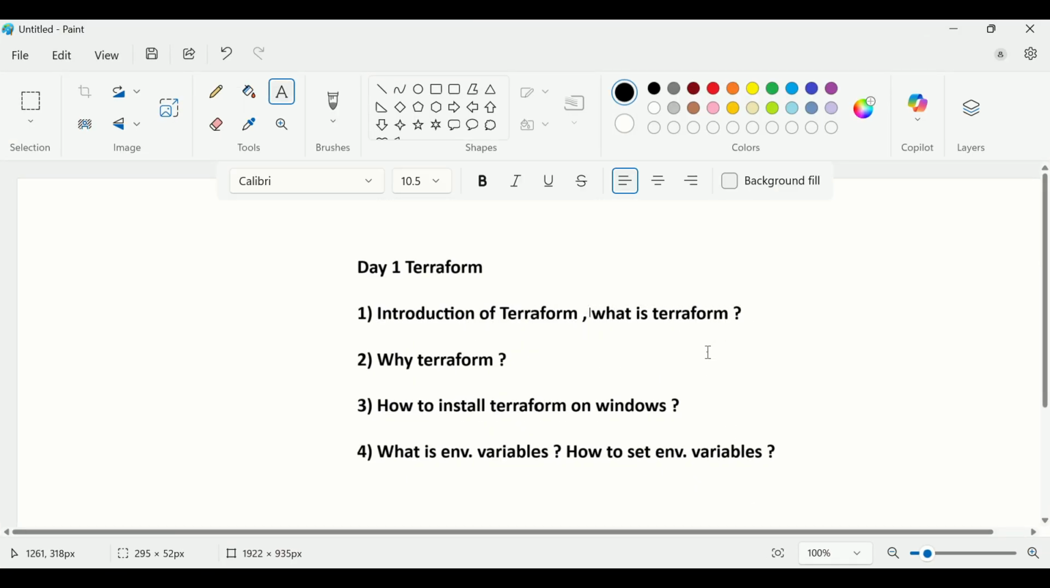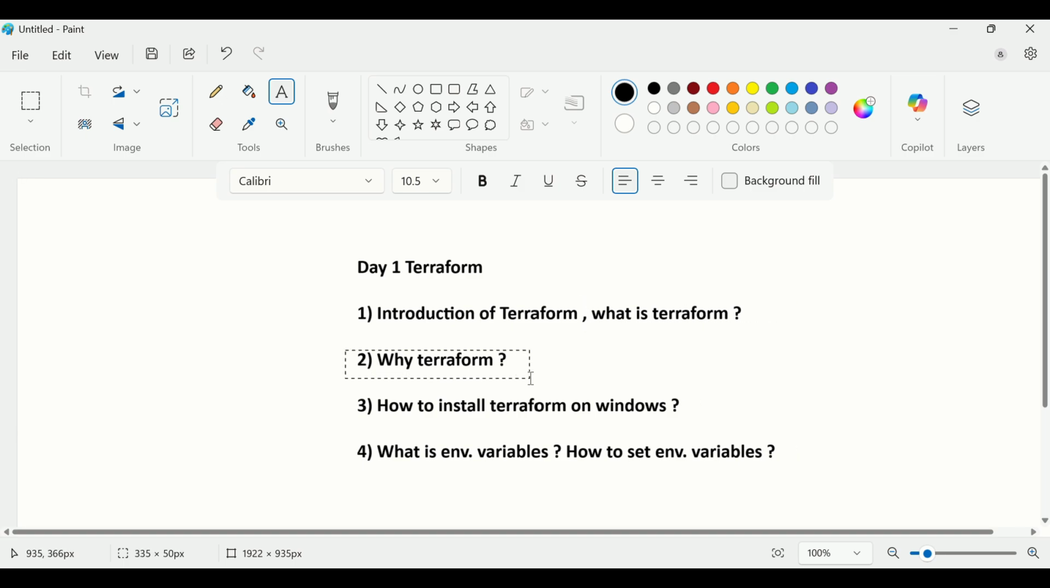Then the next one is, what is Terraform? As I discussed, Terraform is open source and it is an infrastructure as code tool which converts your code into infrastructure. There is one TF file, a Terraform file, where we write our code related to the infrastructure, and that code converts into the infrastructure. So this is basically the functionality of Terraform.